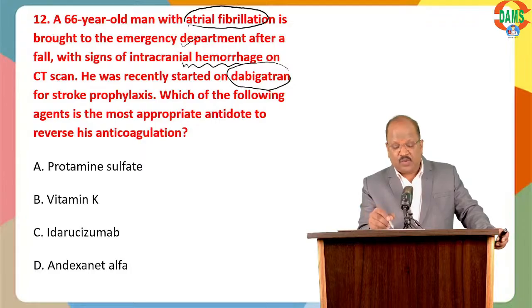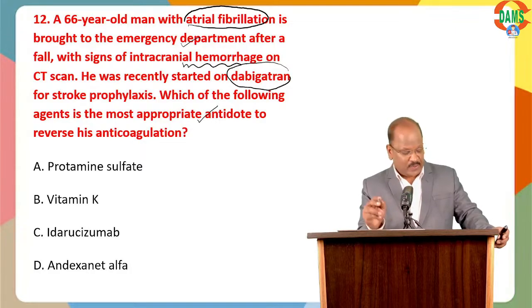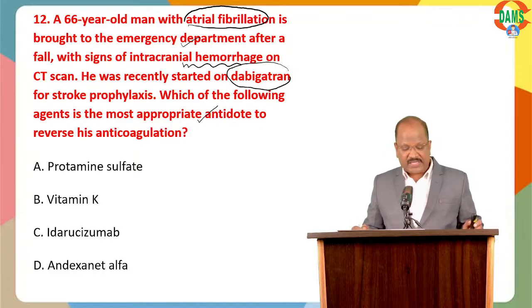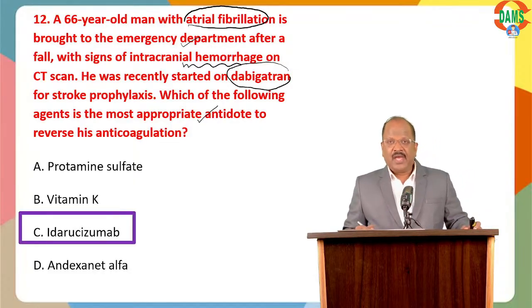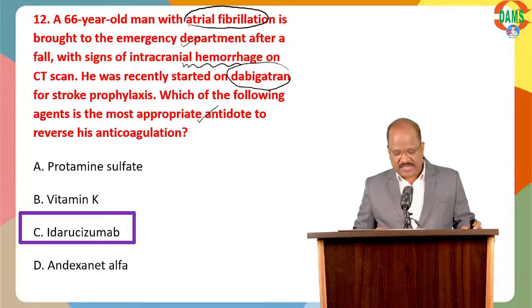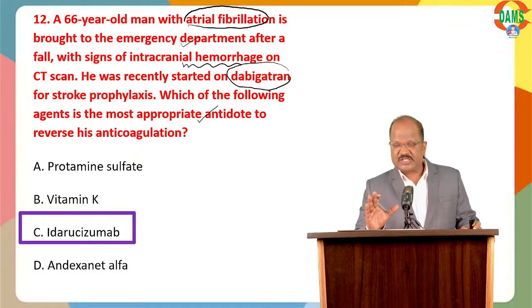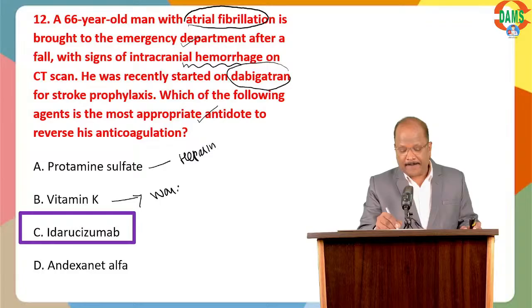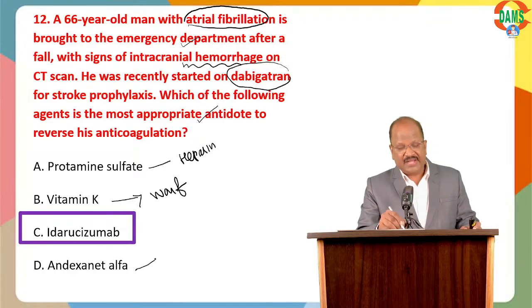Which of the following agents is the most appropriate antidote? What is the antidote for dabigatran? Yes, good. Answer: idarucizumab, a monoclonal antibody, useful for treatment of bleeding due to dabigatran. Protamine is the antidote for heparin. Vitamin K is the antidote for warfarin. Andexanet alfa is an antidote for oral factor Xa blockers.